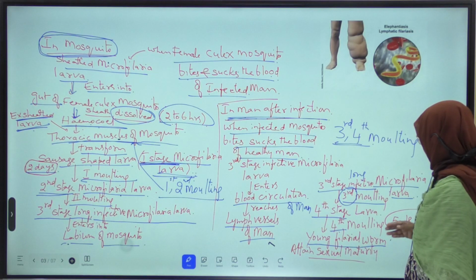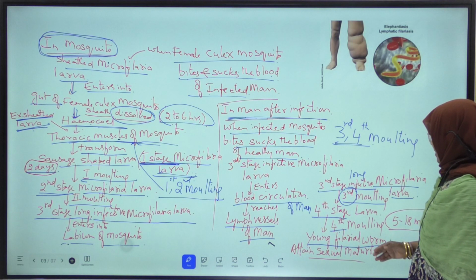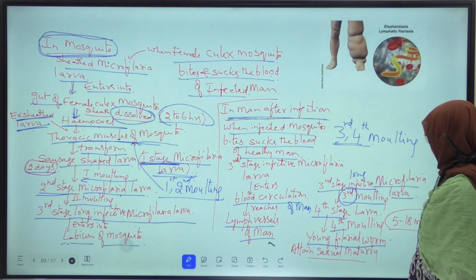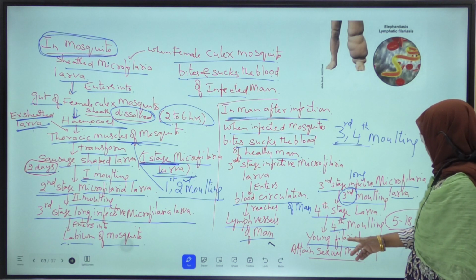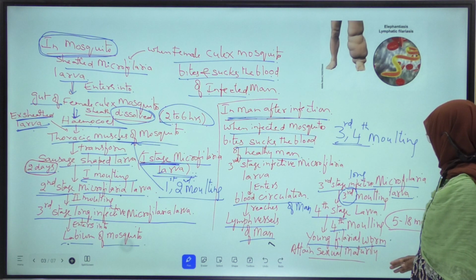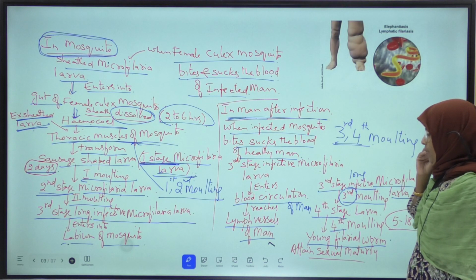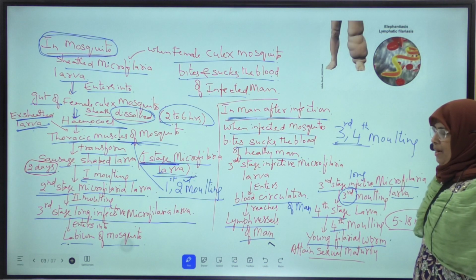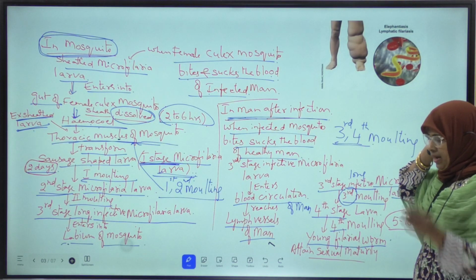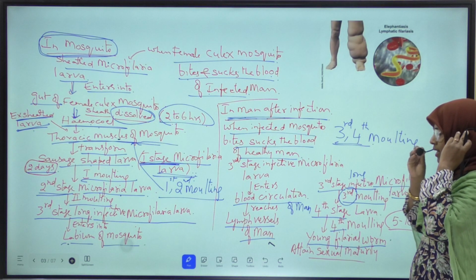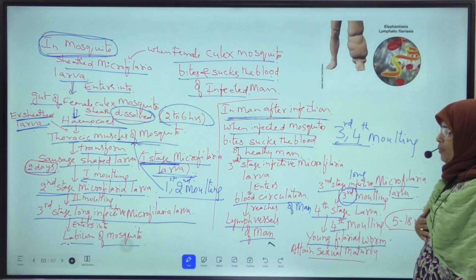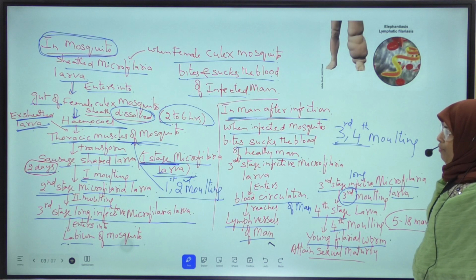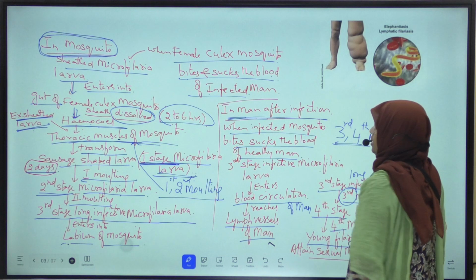Later, these young filarial worms attain sexual maturity in 5 to 18 months and transform into adult filarial worms. These adult filarial worms are present in lymph vessels of man in coiled condition. Again copulation takes place and the cycle is repeated. This is about the life cycle of Wuchereria in man after infection.